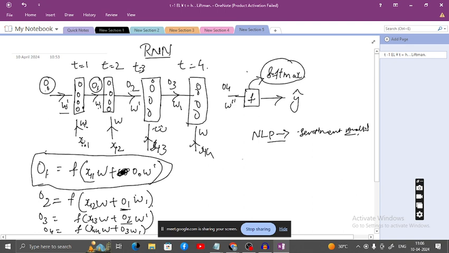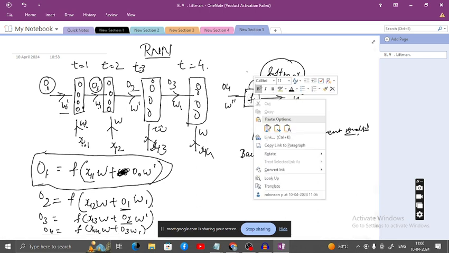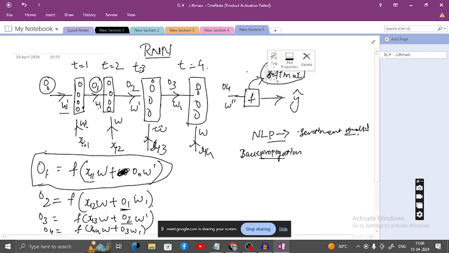Another concept is called back propagation. Finally, output O4 will be passed through the softmax function. Softmax is another activation function, and what you are going to get from the softmax is y hat.